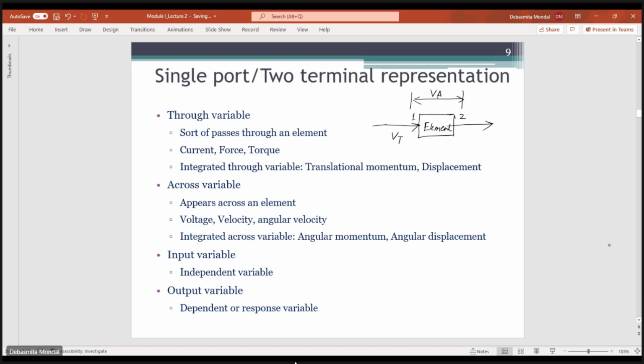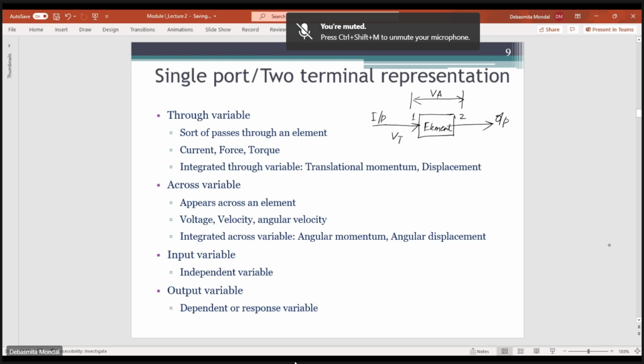For example, if the element is a resistor, the through variable will be the current flowing through the resistor, and the across variable will be the voltage drop across the resistance. These are the two kinds of variables that we'll mostly encounter. And then we have the input variable, which is the independent variable. Here you will have your output variable, which is the dependent variable, dependent on the input that we are providing into the system.